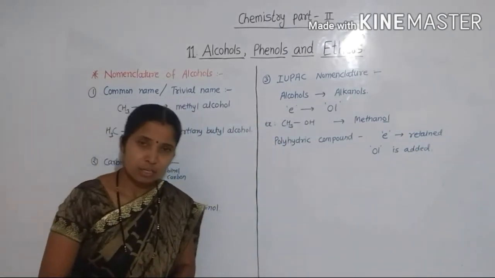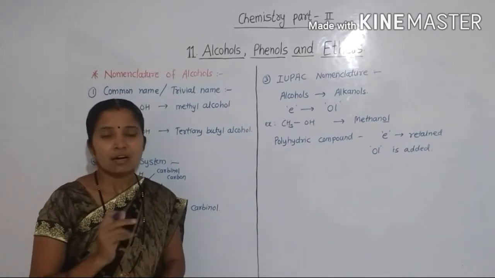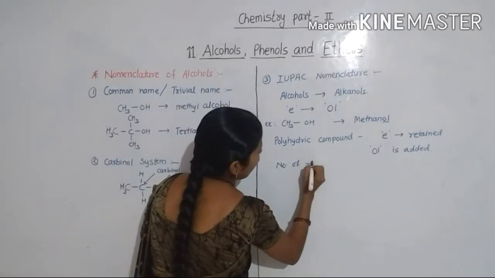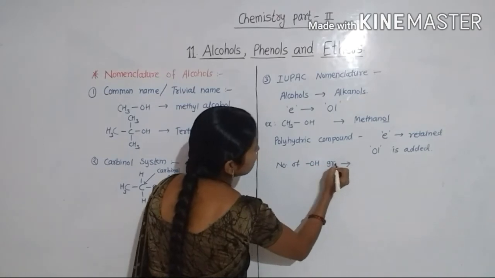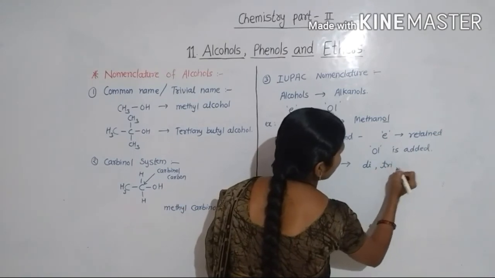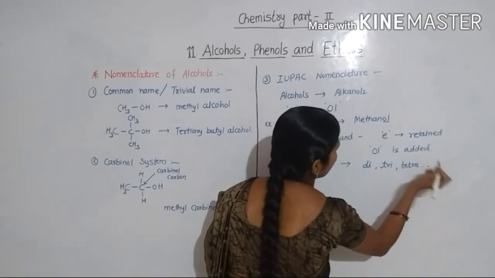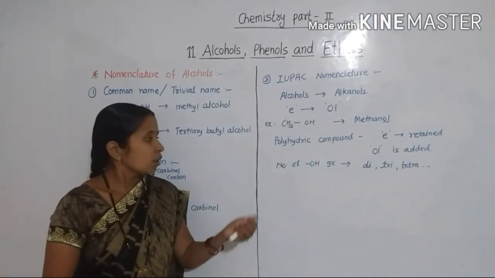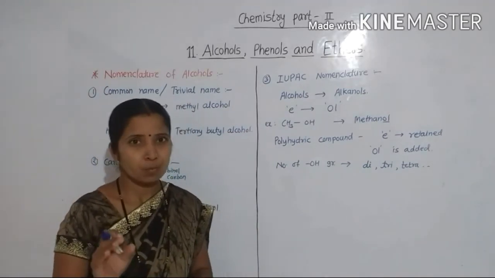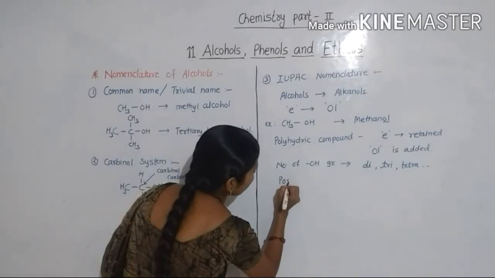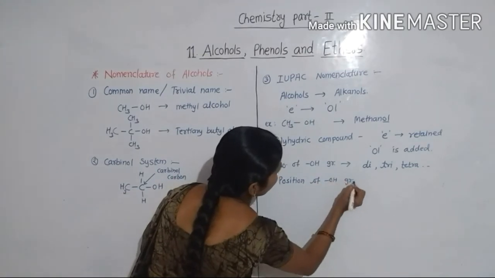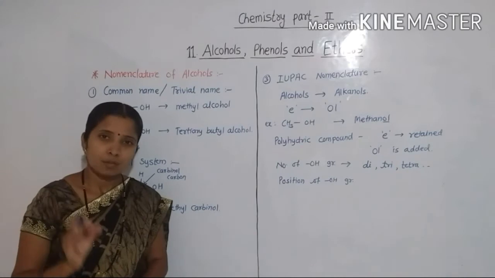The number of hydroxyl groups is indicated by the prefix di, tri, tetra, etc. Then the position of the hydroxyl groups is indicated by appropriate position numbers.